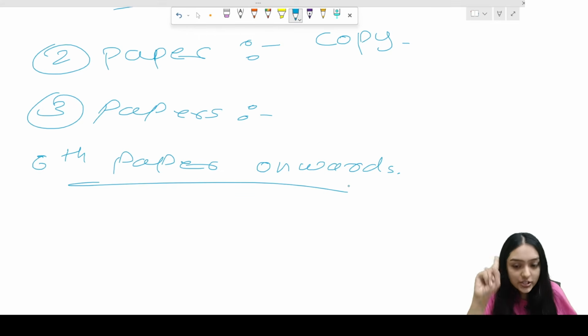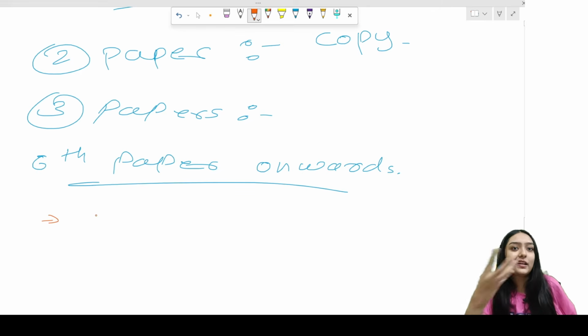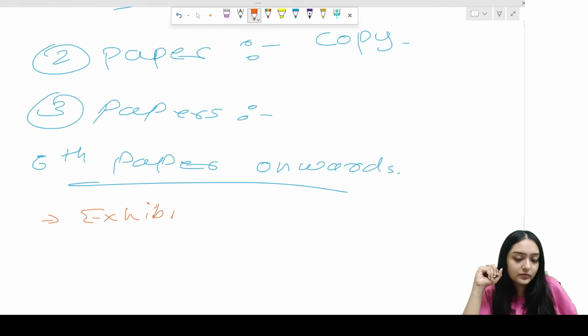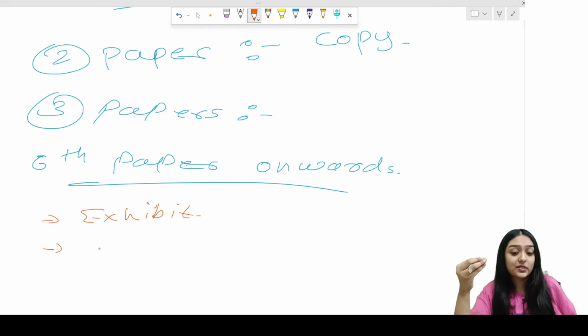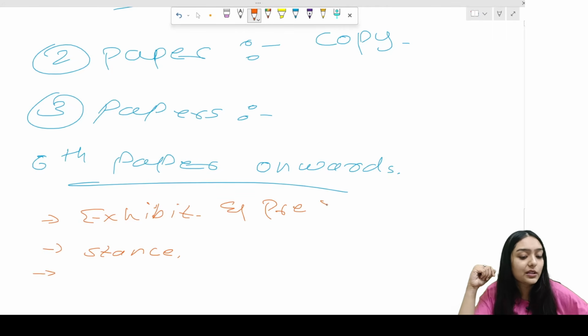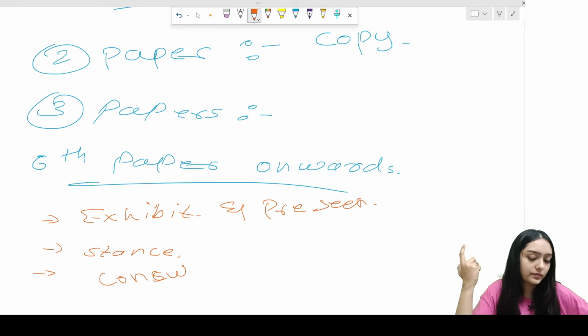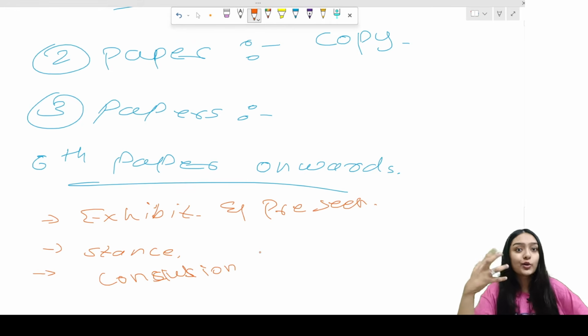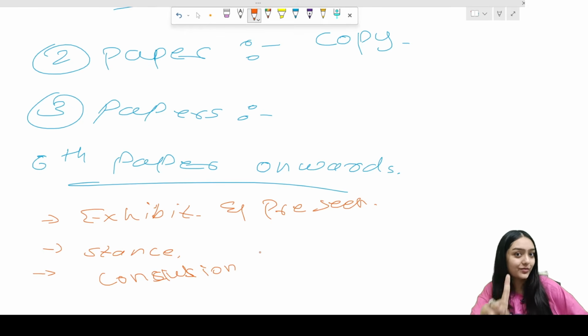So for explanations, I will tell you the pointers you should include. First, you will include what they are asking from the exhibit, information from the exhibit, a little bit of the pre-seen, and your stance on this. If they're asking for a conclusion, then give a conclusion. That's it. I'm not saying that two, three liners are fine. No, two, three liners are not fine. You need to make sure you're covering all the pointers. That's the main point about SBL. I hope that is clear.